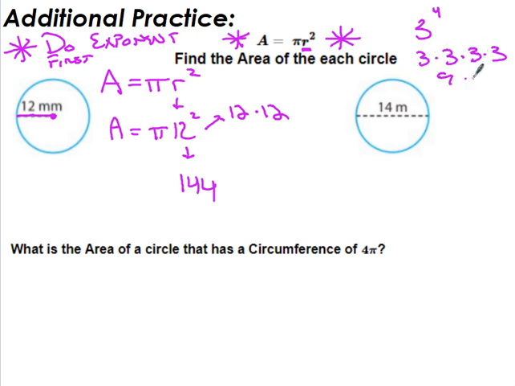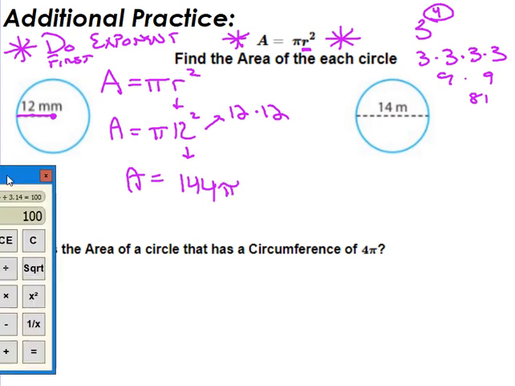Okay, which would be 9 times 9, which would be 81. So we're never going to have to go to the 4th power, at least not right now. That's not till next year. But for right now, you need to know that square means multiply by itself. Do not multiply by 2. So area equals 144 pi.